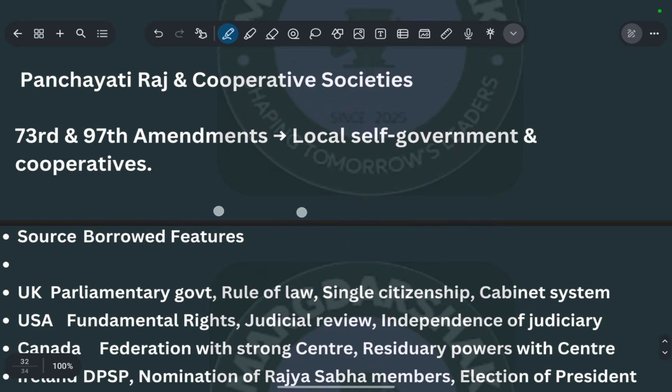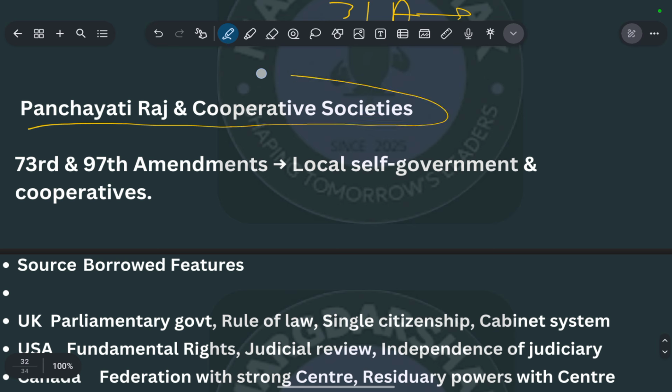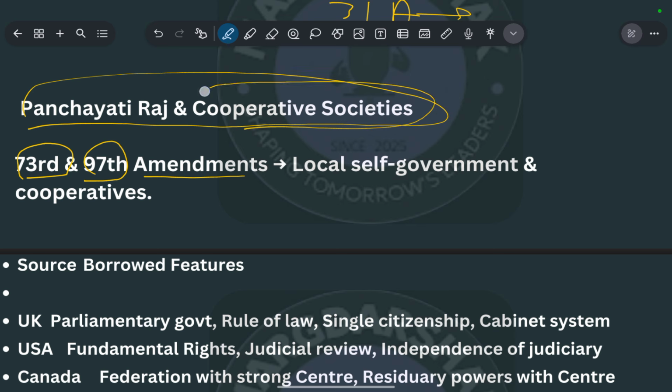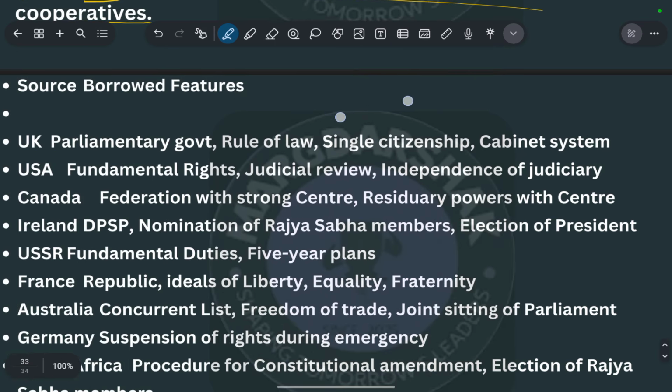Okay, next is Panchayati Raj and cooperative societies. Panchayati Raj is the 73rd and 74th Constitutional Amendments, covering Panchayati Raj and the urban local bodies, and with the 97th Constitutional Amendment Act, the cooperative societies come into play, basically local self-government and cooperatives. Don't worry, we will discuss these things in detail in our upcoming lectures. We are just going through these things to make you aware and help you understand.